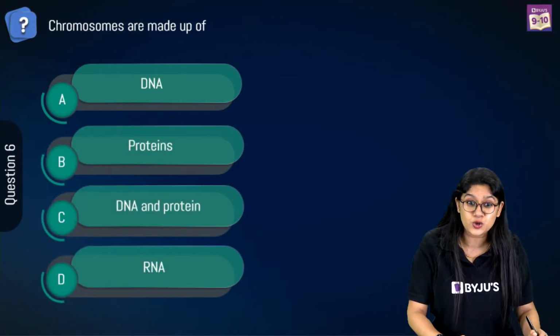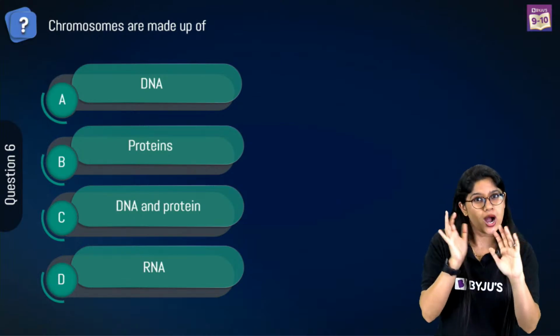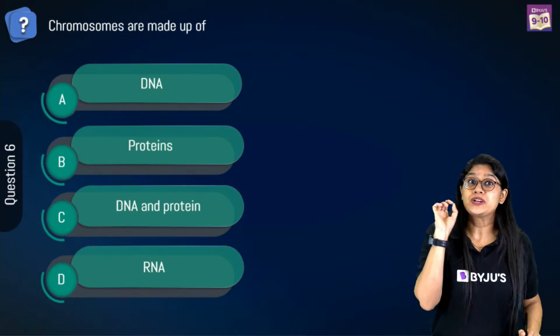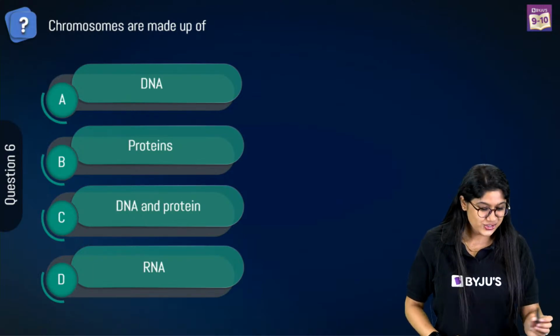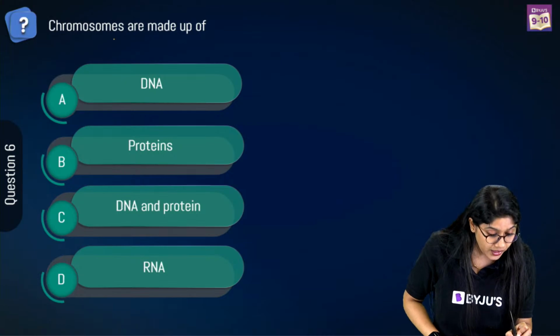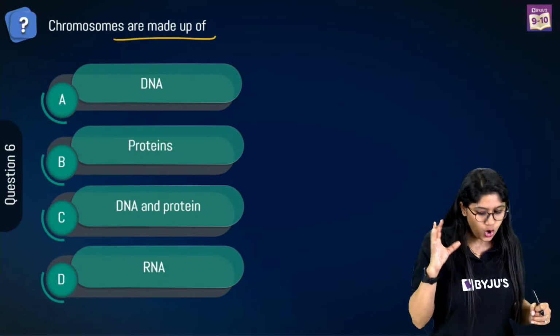Now let's move to the next question over here, which is of course an MCQ that is talking about the chromosome. You remember about the chromosome? We had such an amazing session, right? We saw how these amazing structures are. We discussed the genes and the DNA. So the question is, chromosomes are made up of what? DNA, proteins, DNA and proteins, or RNA?